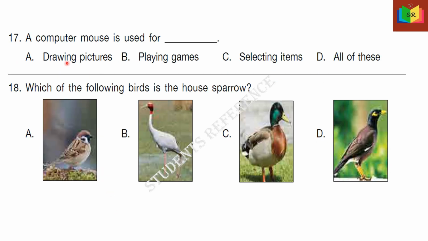17. A computer mouse is used for dash. The options are drawing pictures, playing games, selecting items, all of these. The answer is D, all of these. 18. Which of the following birds is the house sparrow? Look at the given pictures. The answer is A.